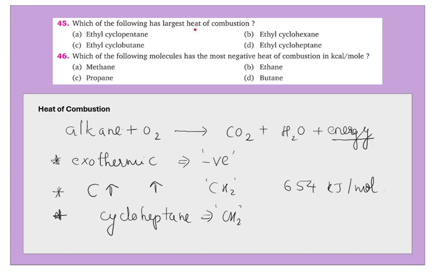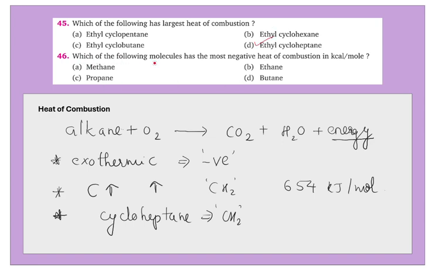Which of the following has the largest heat of combustion? So we have ethyl cyclopentane, ethyl cyclohexane, ethyl cyclobutane, ethyl cycloheptane. Ethyl is common among all the given options, but the number of carbons in the cyclic chain is different. As I told you, as the number of carbons increases, the heat of combustion increases. So for cycloheptane, we know there are 7 carbons. Therefore, the heat of combustion will also be more for this. Therefore, the right option is option D.